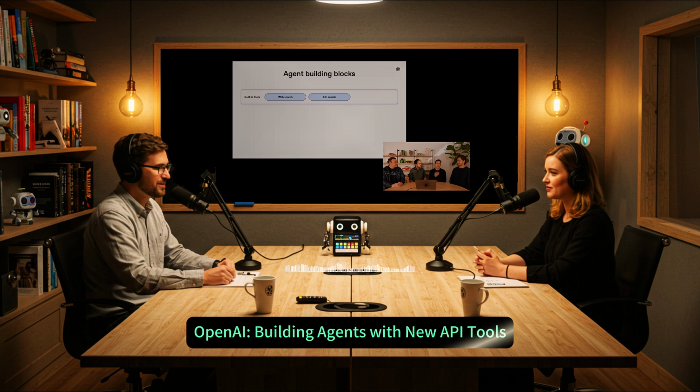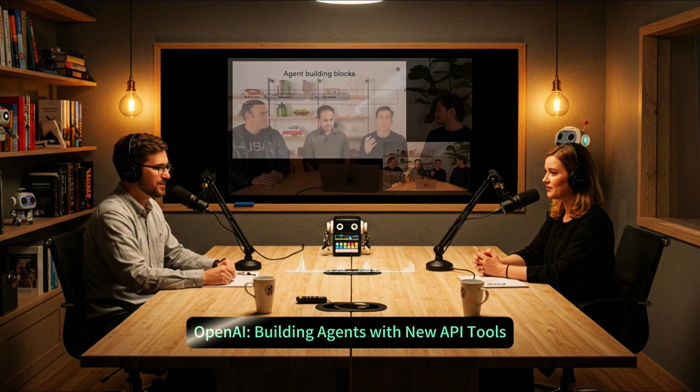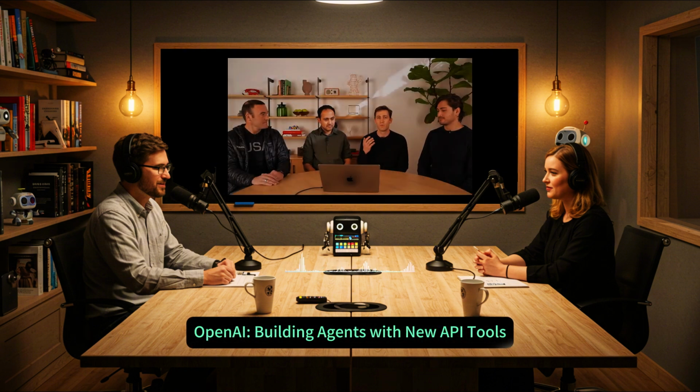The third one is perhaps the most intriguing. It's called the computer use tool. And this lets agents control computers, including virtual machines and even older software that doesn't have a modern API. So it's like the agent has its own little digital hands to interact with these different systems. What kind of things could it actually do with that control?